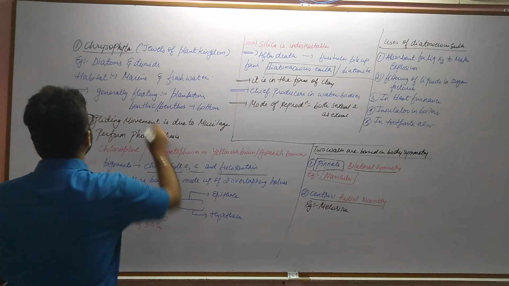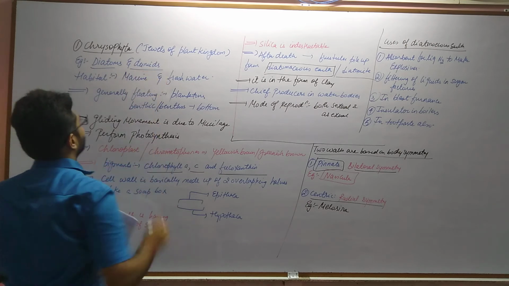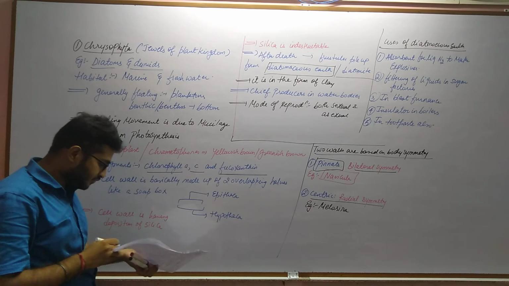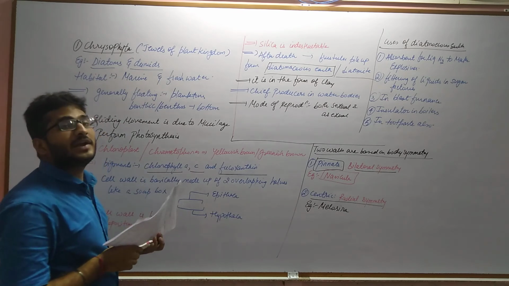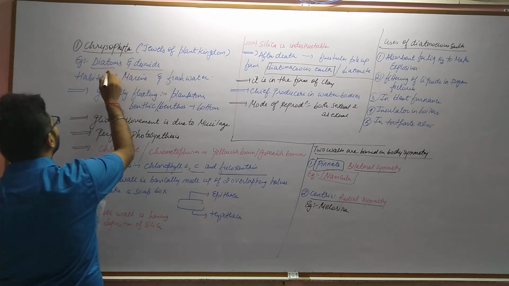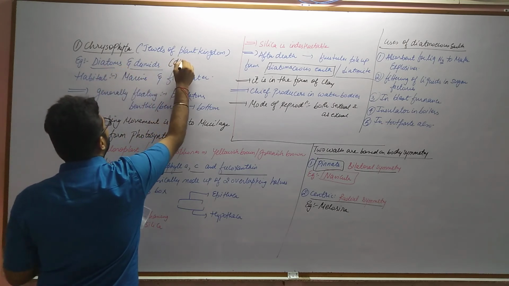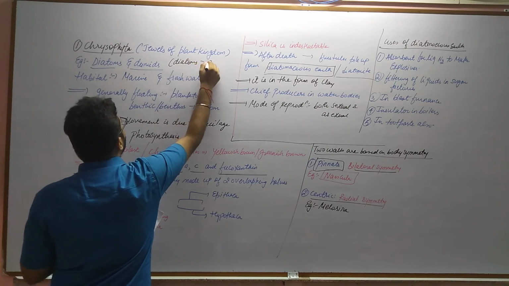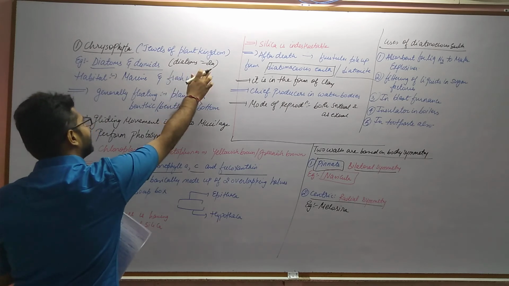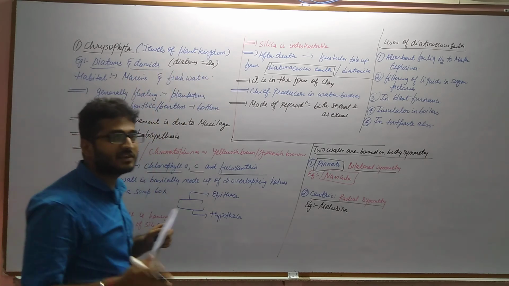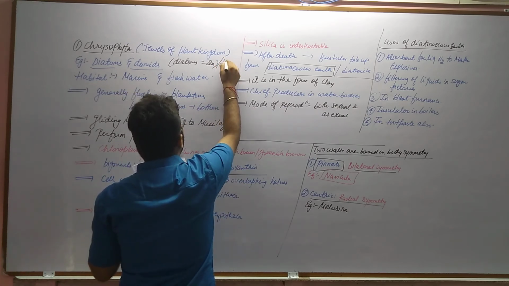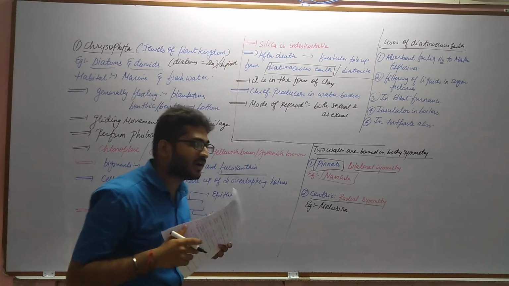So Chrysophyta includes diatoms as well as desmids. We have discussed diatoms up till now. Now the difference between diatom and desmid is only one, that is the ploidy number. Ploidy number means the genome. If you remember, diploid and haploid content of the cell. For diatoms it is 2n and for desmids it is only n. 2n is called diploid, and n is called haploid.